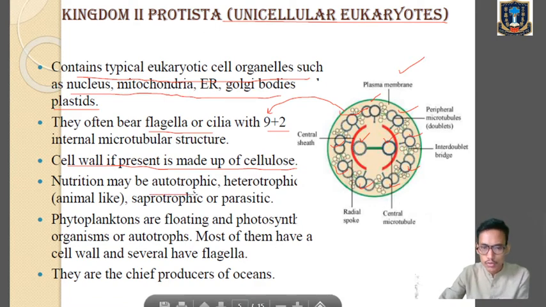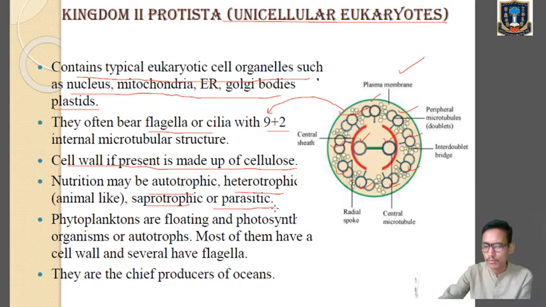Nutrition may be autotrophic, heterotrophic, saprotrophic, or parasitic. Now, I am not going to define each and every term because I have already discussed them in the first class. So kindly go through the first chapter, so you will get the meaning. You will get the clear concept about these particular terms: what autotrophic means, heterotrophic means, saprotrophic means, and parasitic means.